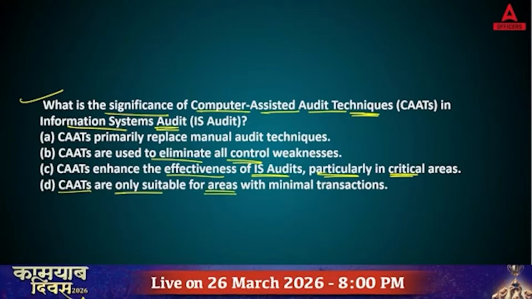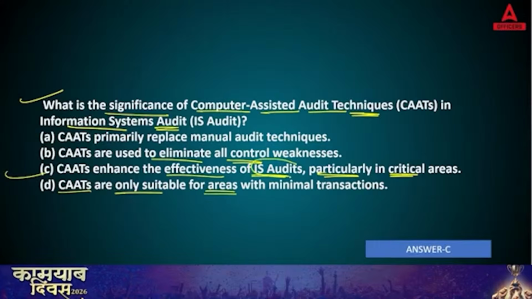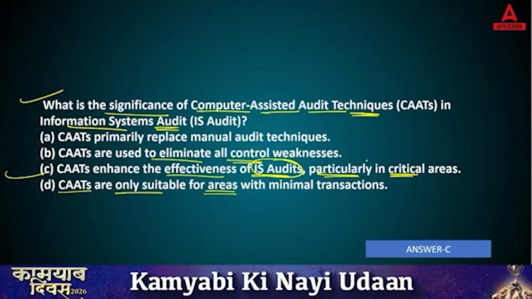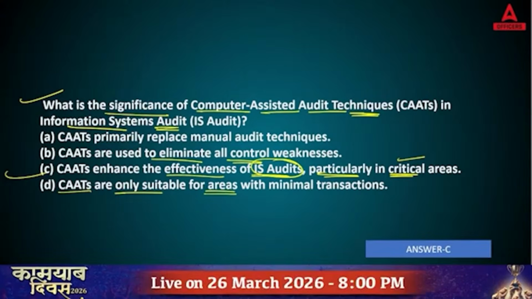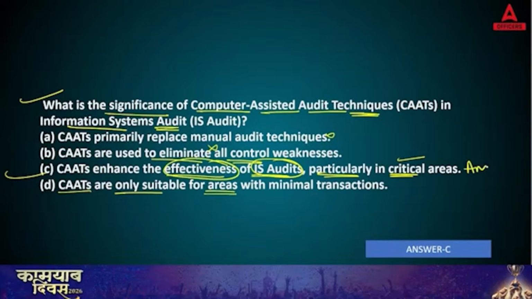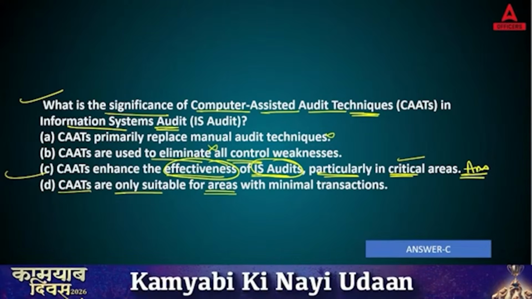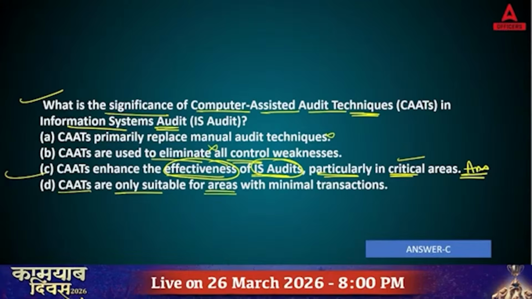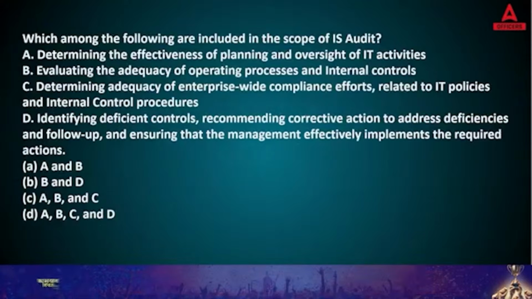So what is the need of CATs here? Basically, CATs enhance the effectiveness of audit through the information system, particularly in critical areas. They are not just replacing manual audit techniques, and not just trying to eliminate; they are enhancing the effectiveness of whatever you are checking with the help of computers and their software. With the help of technologies, now you are checking much more in depth. So the right answer of this question is answer C.